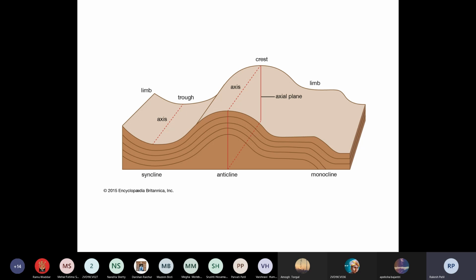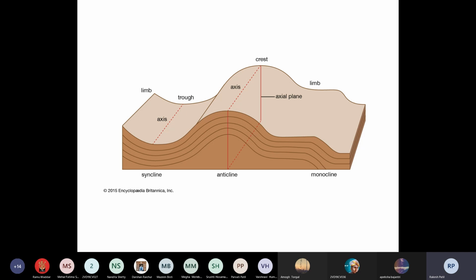Can you see this anticline line, the middle line, the axis? Yes, sir. This axis divides the fold. Whatever this axis is, the anticline axis, right? That axis divides the fold into two limbs. The two sides of a fold are called limbs.